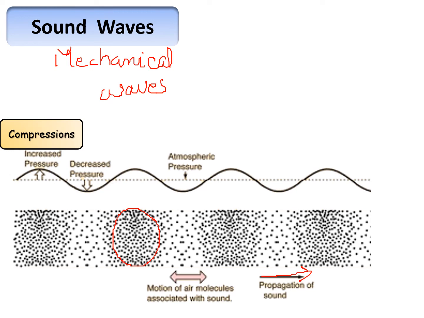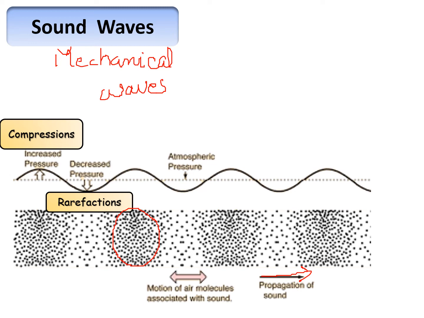This is what we call compression, where more particles are clubbed together, and rarefaction, where particles move away from each other. Where we have a compressed region, the pressure is increased. Where particles move away from each other, there is a decrease in pressure, and it is rarefaction.